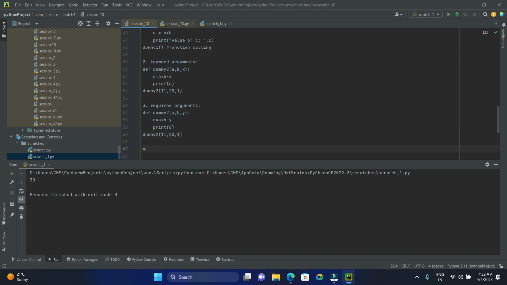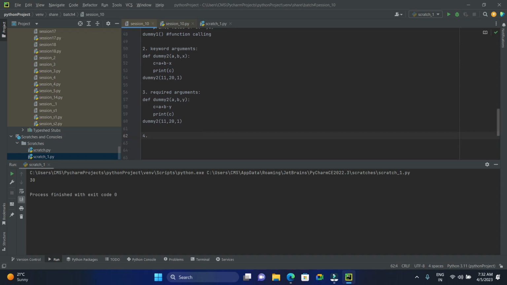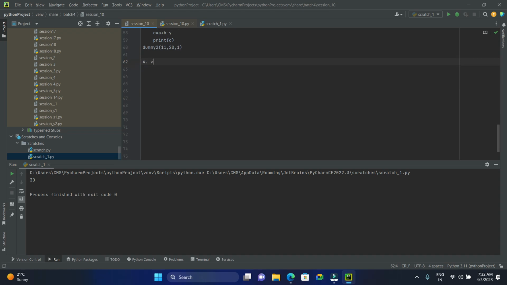What are these variable length arguments? We can use special characters in Python functions to pass as many arguments as we want to a function. So why do we use variable length arguments? But there are 2 types of characters that we can use for this special purpose. In variable length arguments, we have 2 types.